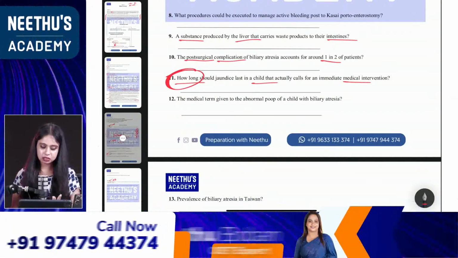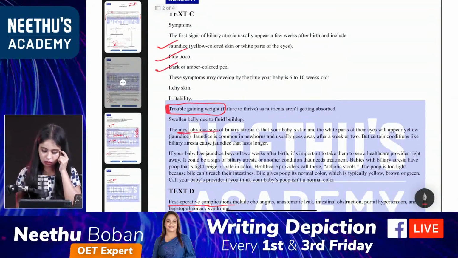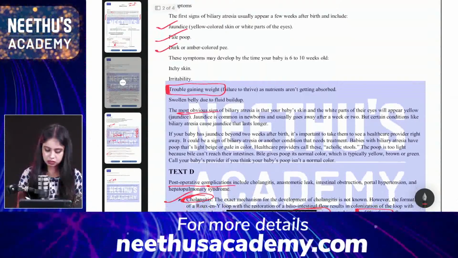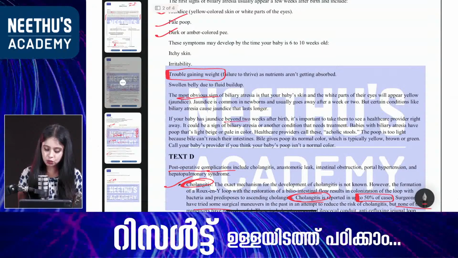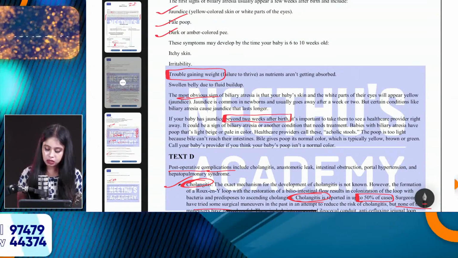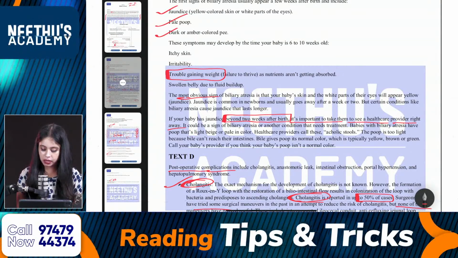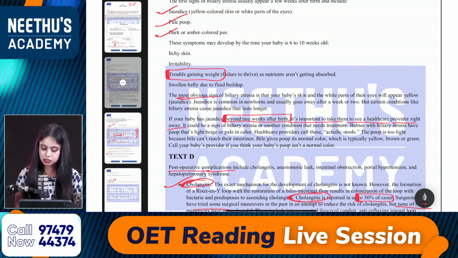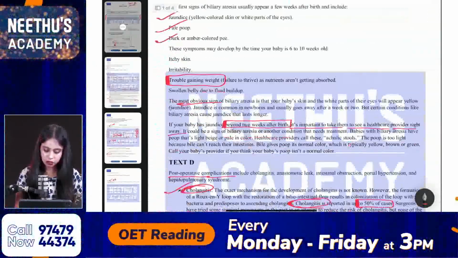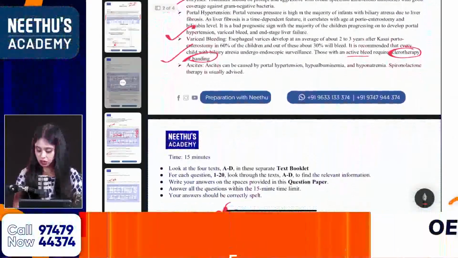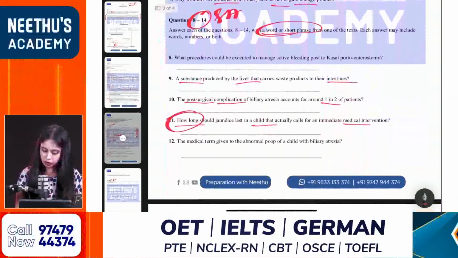It is mentioned, I think, in text C. If your baby has jaundice beyond 2 weeks after birth, it is important to take them to see a healthcare provider right away. Okay, very good. So answer is mentioned in here. Answer is beyond 2 weeks. Yes, correct answer Megha. Yes, Sudha, answer is beyond 2 weeks. Exactly 3 words. 1, 2, 3. Beyond 2 weeks. Yes. Okay, 12th one.